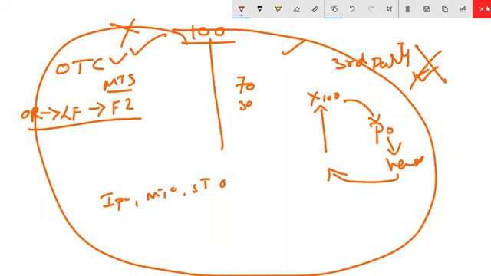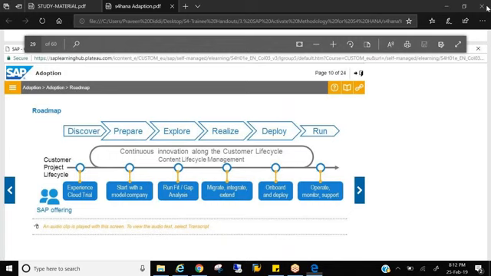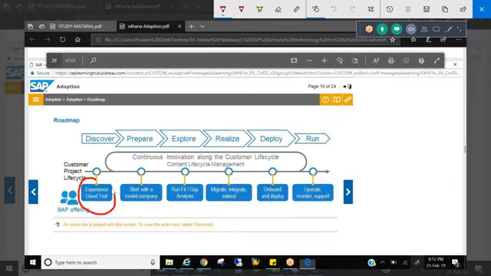But in S4HANA, if your customer says that I want to go for third party process, okay. S4HANA comes with a cloud trail. It's not just documents, black and white. You can see the live product. Discover what you want, OTC. Cloud trail. Take a model company and show it to the customer. You execute everything, then do the fit gap analysis, because it may not exactly fit the customer requirement, so the customer might ask for some changes. Then the customer says, okay, this is exactly what I want. After the fit gap analysis, you deploy it and you run it.